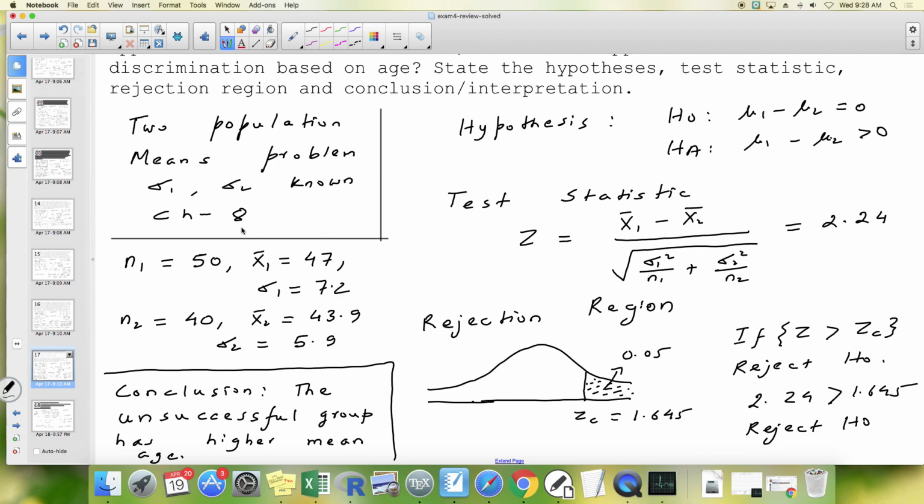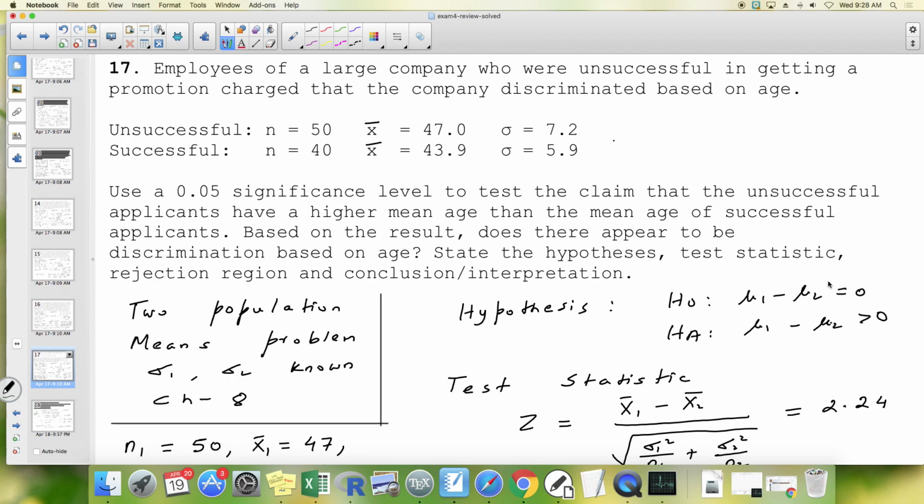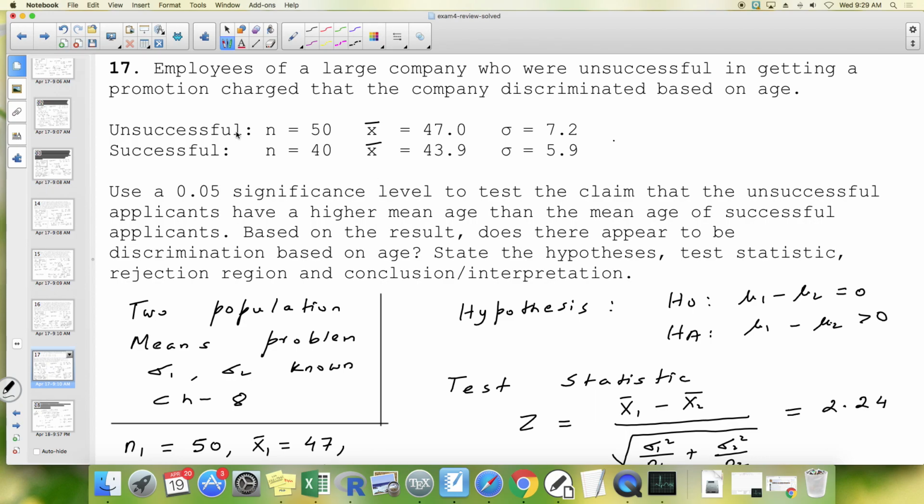And it's a chapter 8 problem. So hypothesis, H naught should be about mu1 minus mu2 because it's a two populations means problem. So mu1 means unsuccessful, mu2 means successful.